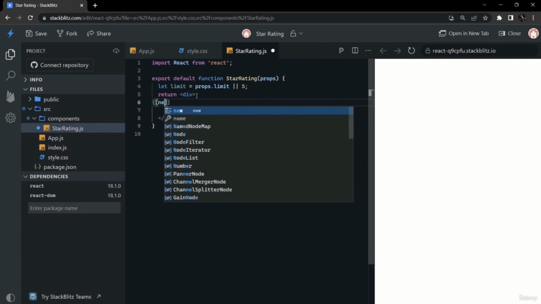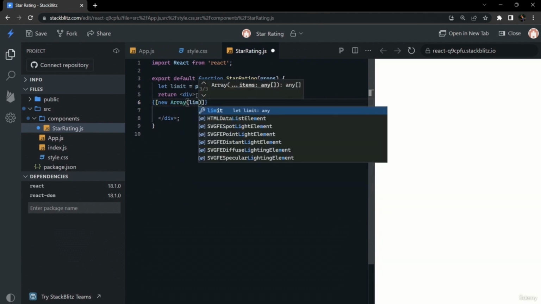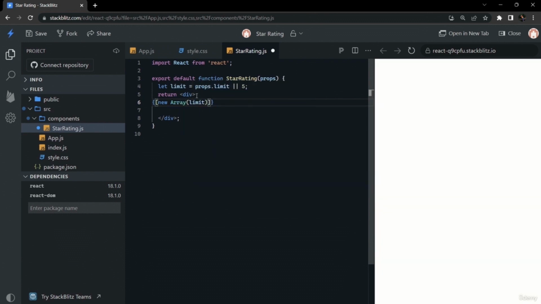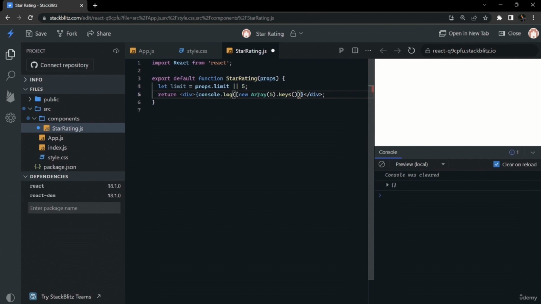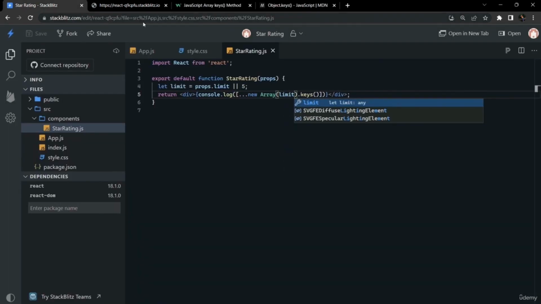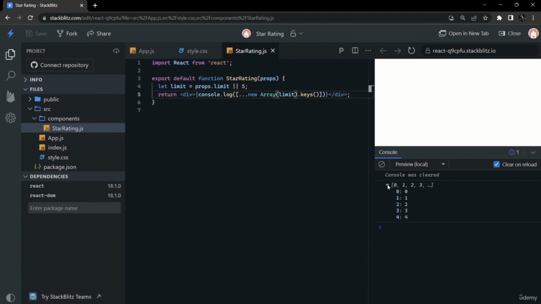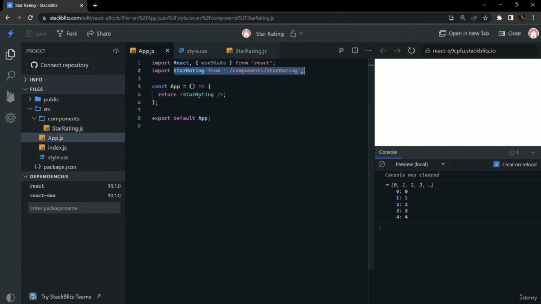So we will create an array from the limit using the new keyword, and using the keys iterator we will make an array of the given number of elements that are given in limit. If we try to console log it, we can see it is creating an array of 5 digits. We placed limit here, and we can see in the console of the right panel that it is creating the array of the given limit.